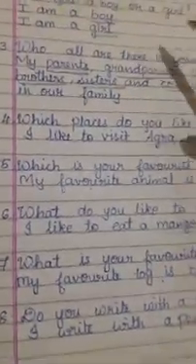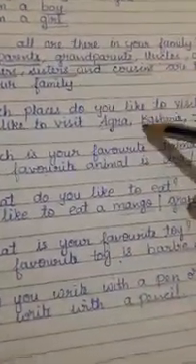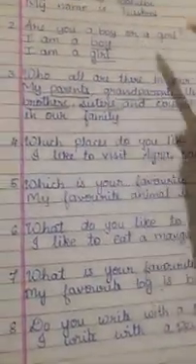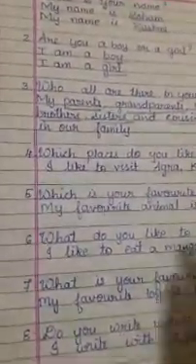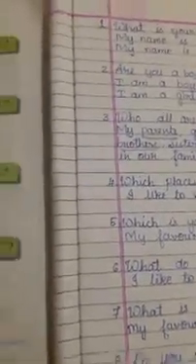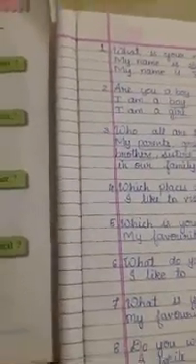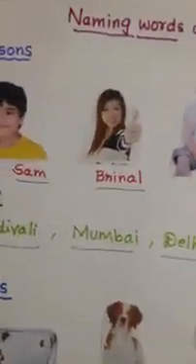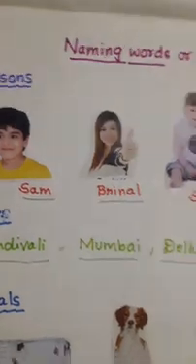Names of persons, names of places, names of animals, and names of things are called naming words or nouns. Naming words are nouns.